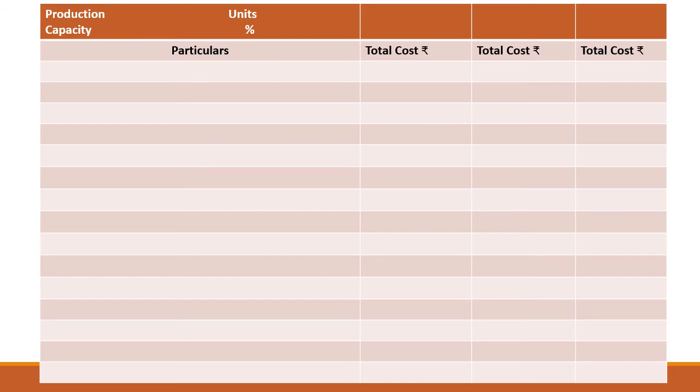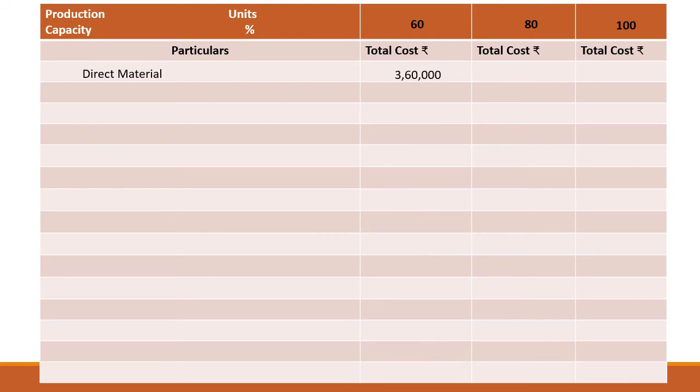Before solving, at the upper space you will have to write in the books of Infosys Limited, Islampur, flexible budget, normal capacity as 100%. We are required to calculate for 60% capacity and for 80% capacity, while 100% capacity is given. So first we will have to calculate on cost sheet basis. What is the format of the cost sheet? First we will take prime cost, where direct costs will be there. So which are the direct costs in our example? The first is direct material.